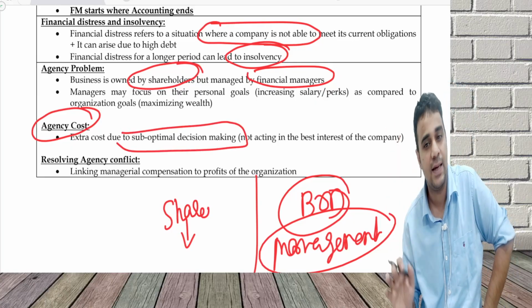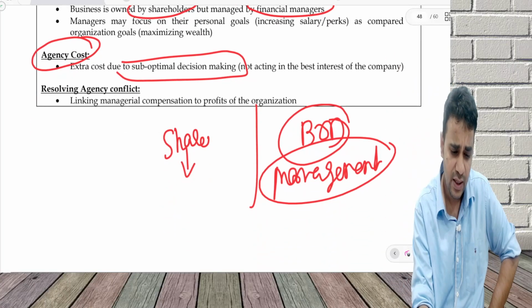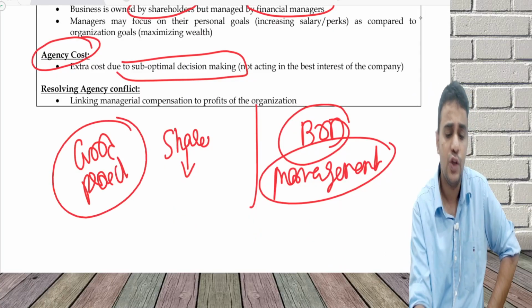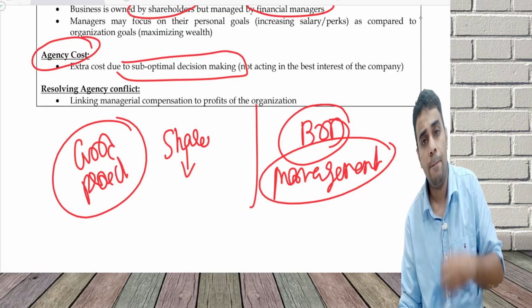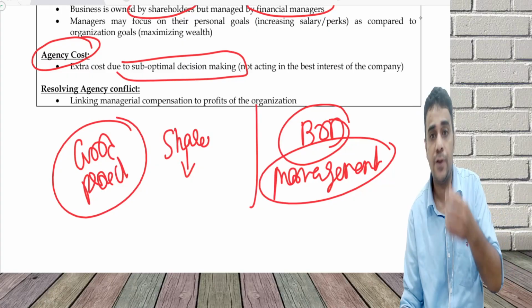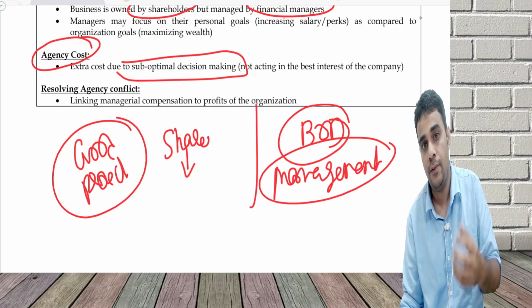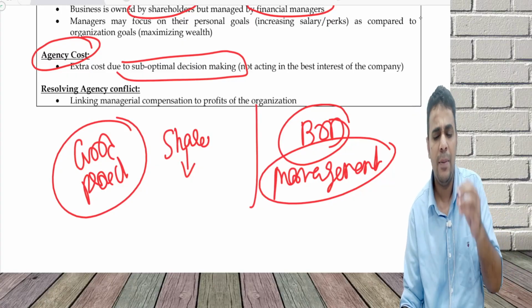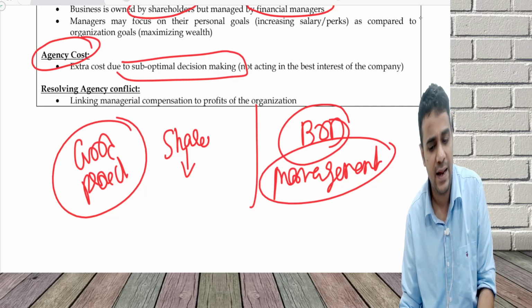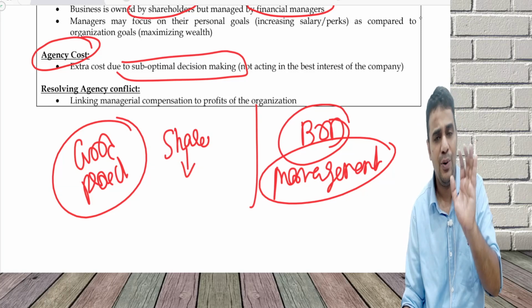Just to give a classic example, there's a good project. If you do this project, the company performance will improve significantly, and because of this, shareholders will get good dividends, and the value of the company will go up. But the financial manager thinks, let us not do this project. Why should we put in extra effort? Let us be doing the normal things.